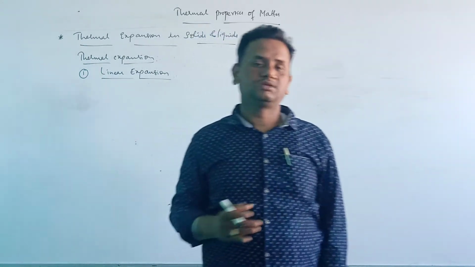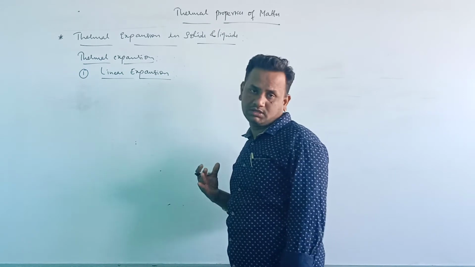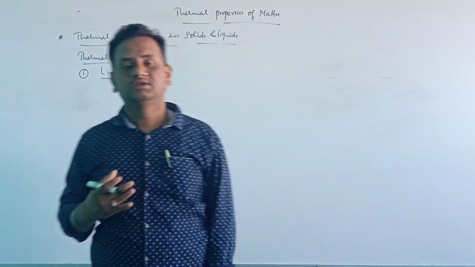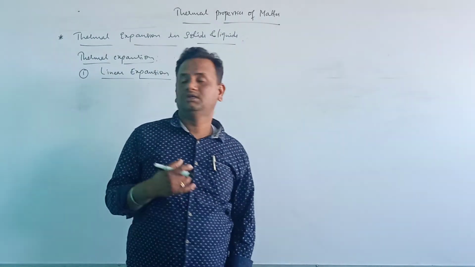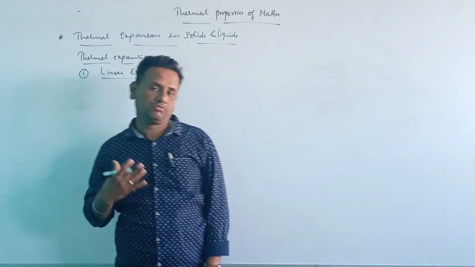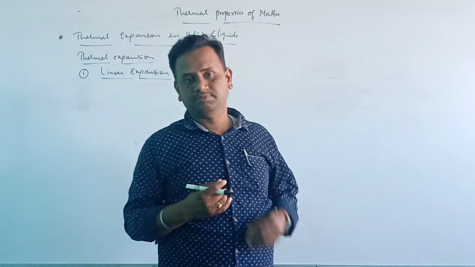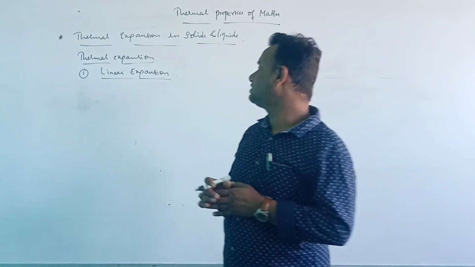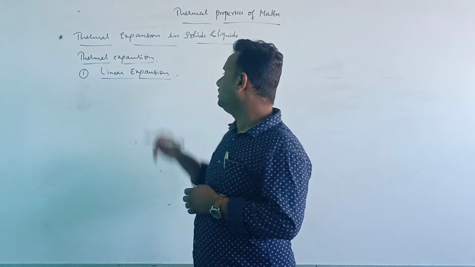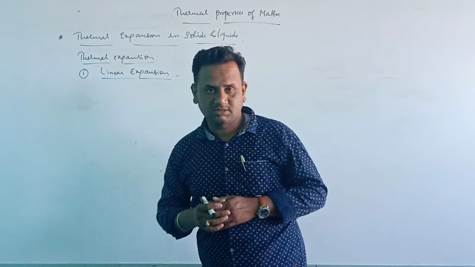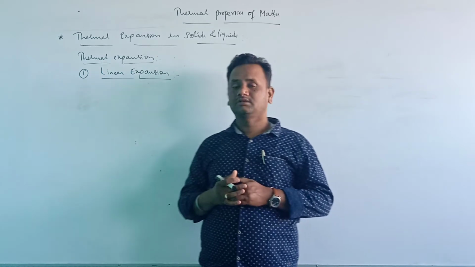Area expansion is also called superficial expansion, and volume expansion is also called cubical expansion. Now let us first begin with linear expansion.